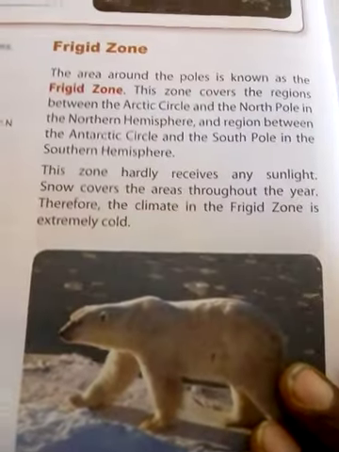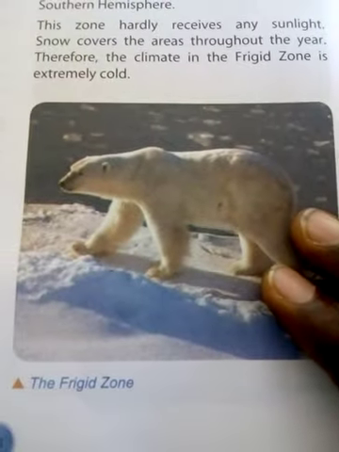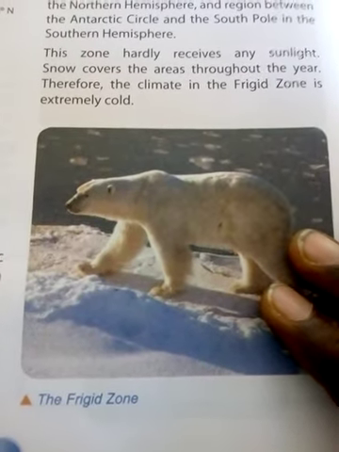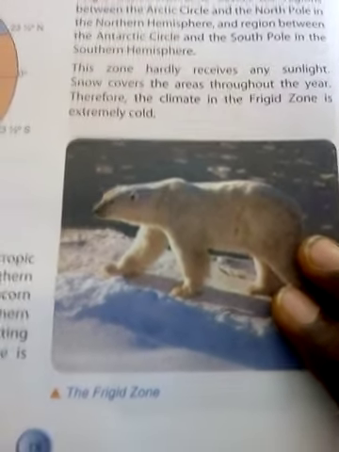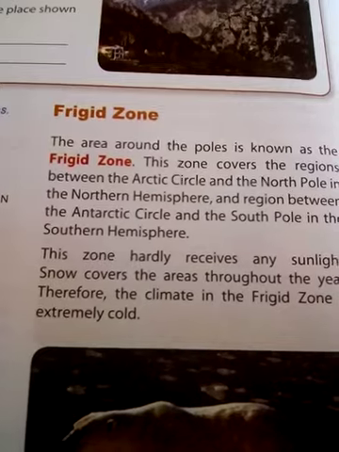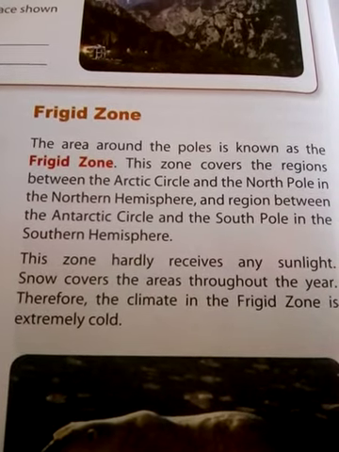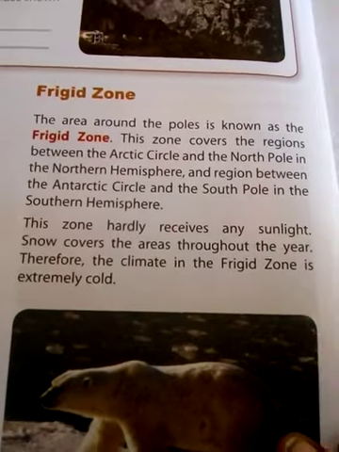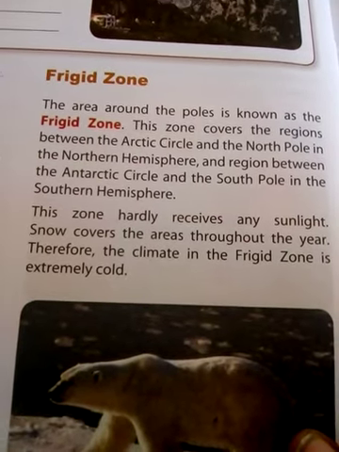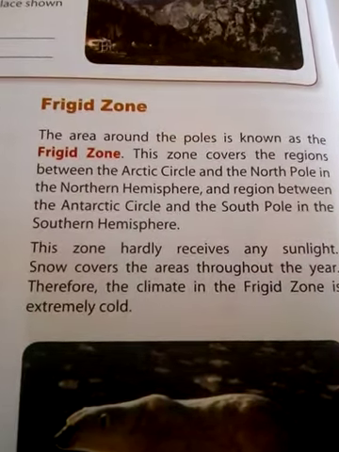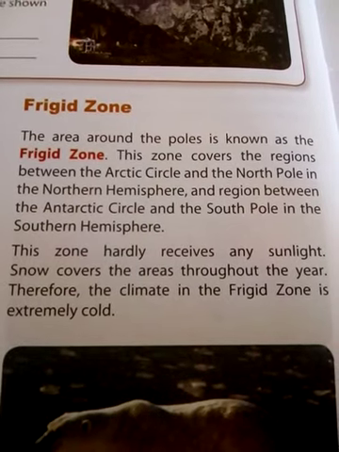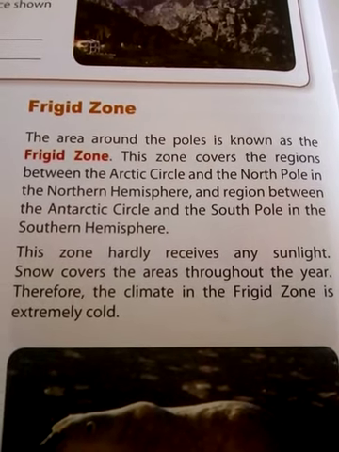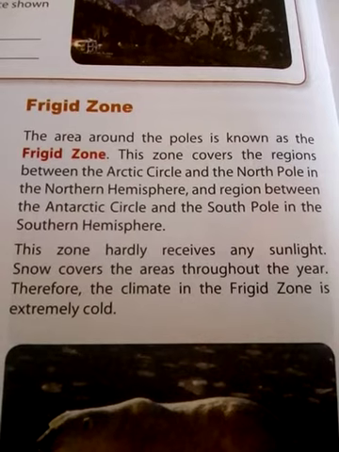Now we are going to see the frigid zone. Do you know this picture? This is a polar bear. The polar bear lives in this zone only. The area around the poles is known as the frigid zone. This zone covers the region between the Arctic Circle and the North Pole in the northern hemisphere, and the region between the Antarctic Circle and the South Pole in the southern hemisphere.